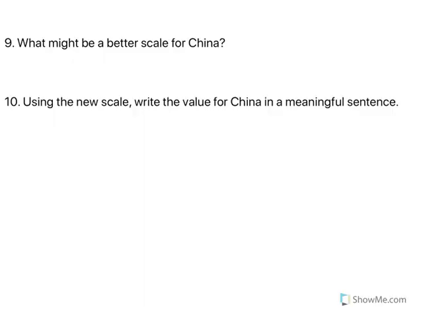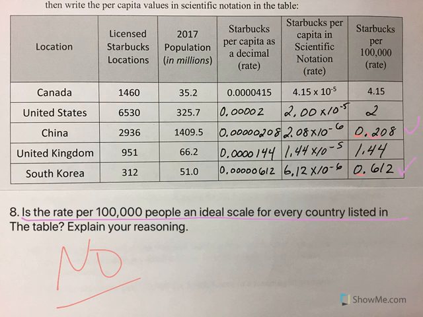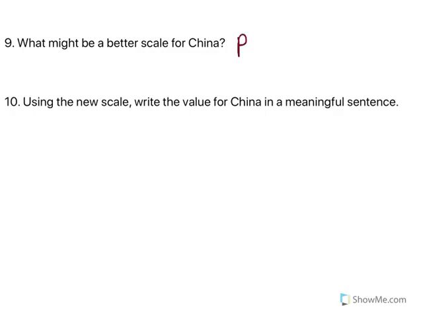So what would be a better scale for both China and South Korea? Well, we only need to go one more decimal place. So if I only need to go one more decimal place, I just need to add one more 0. So that would give me per 1 million would be better, because that would move it over.